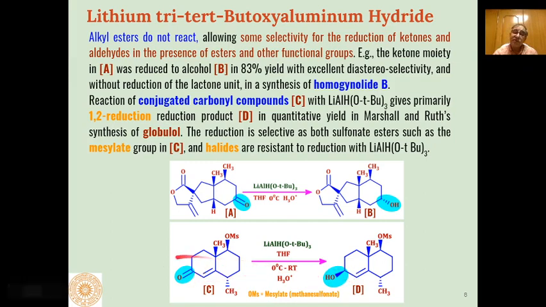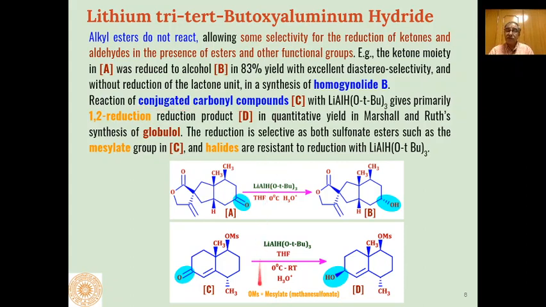So in case of alpha beta unsaturated ketones, the major product formed is the 1,2 reduction product. 1,4 reduction does not take place with this reagent. So this is a selective reagent for 1,2 reduction of alpha beta unsaturated carbonyl compounds or conjugated carbonyl compounds.